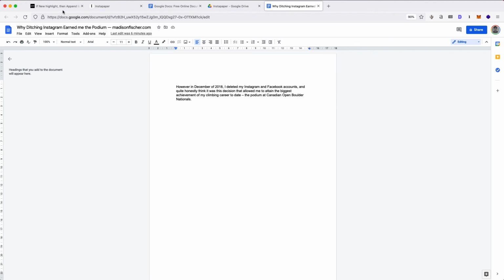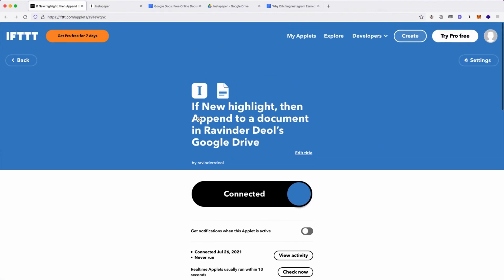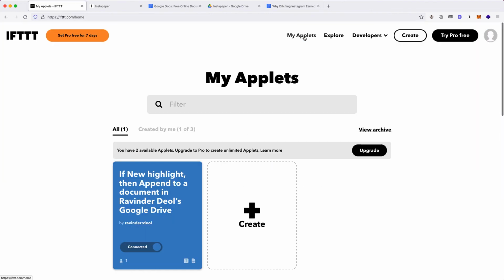Let's go back to IFTTT, and under My Applets, you'll find your automation. There's an automation to save all of the interesting insights that you read. IFTTT is an excellent tool which you can use to connect many services. For example, you could create a similar automation but for saving into Evernote. I hope you enjoy utilizing IFTTT to make your life easier. This project is now complete. I hope you enjoyed it.